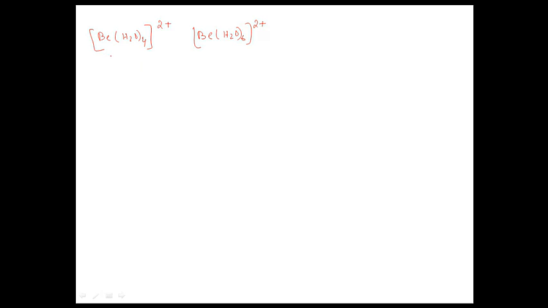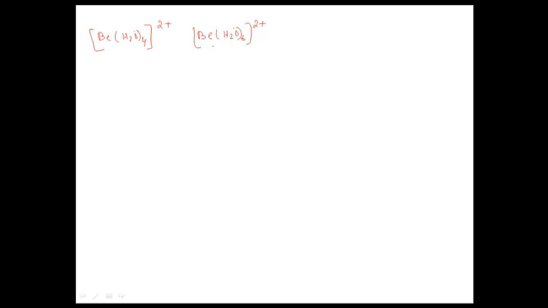So in both cases, beryllium has plus 2 charge. If beryllium has a plus 2 charge, the oxygen on the water molecule donates electron density to the beryllium. So when 4 water molecules donate to the plus 2 charge of beryllium, then beryllium can be partially neutralized by the electron density between water and beryllium.